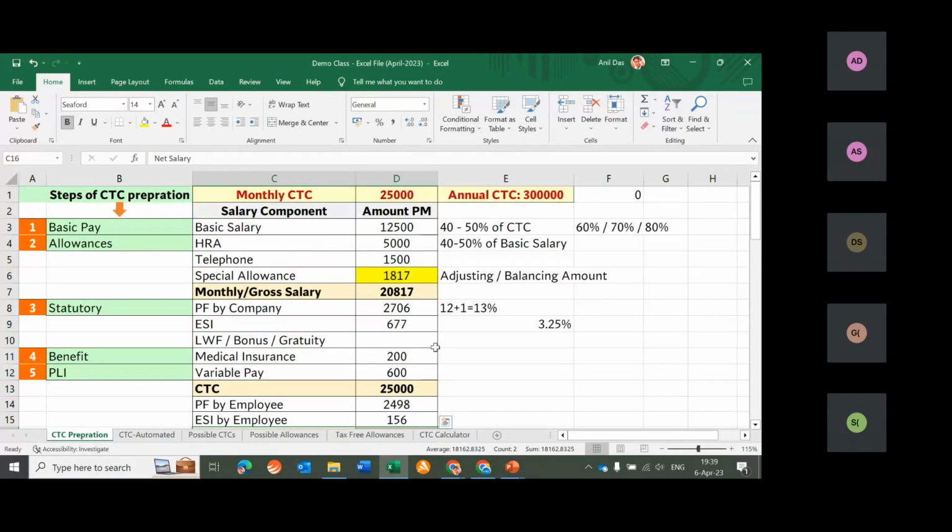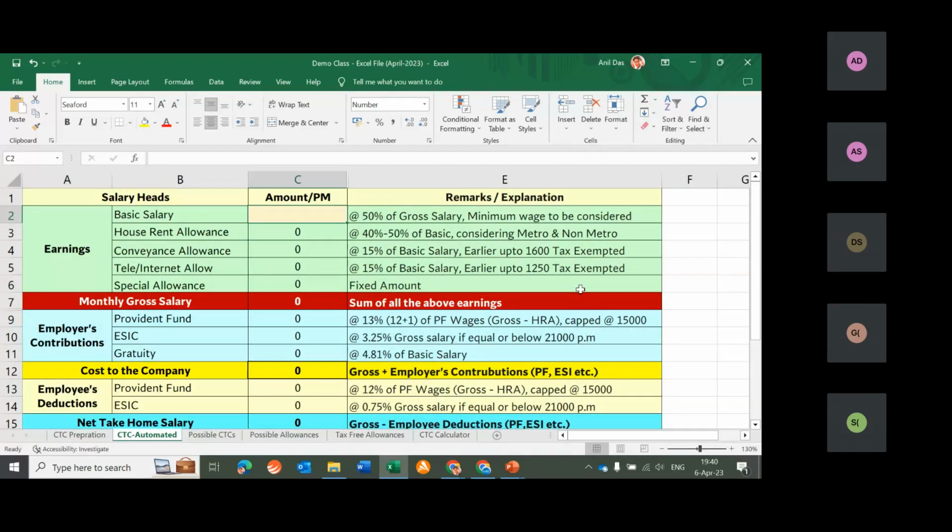So whatever calculation which we have done, let's try to calculate this in an automated CTC calculator. We have done good number of manual activity. Now let's try to calculate that in this automated CTC calculator. This entire sheet is formula driven and made in advanced Excel. If you go to any sheet, any cell, you will see that some kind of formula is applied. In this cell, this is the formula. In this cell, this is the formula. So every cell has got some kind of formula, and we call it an automated CTC calculator. Whatever we have done in the previous sheet manually can be done automatically in this sheet.